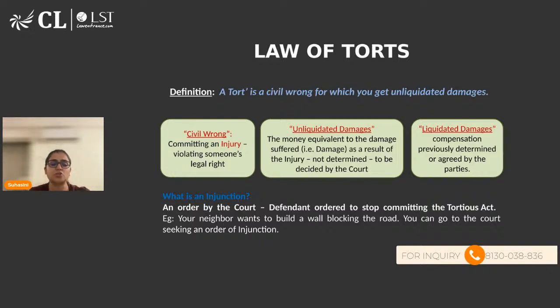So it is based on common law principle. It is based on how the judiciary has decided, the landmark judgments which have been given by the court. All these form the precedent and the law.